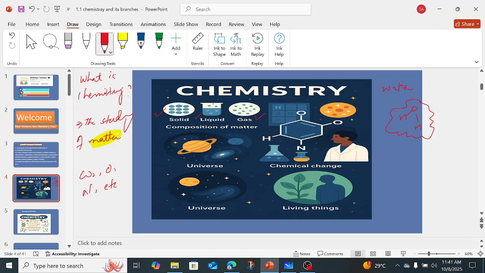Now solid. If you are sitting in your room and look around you, everything is in the solid state: the furniture, the walls, the fan. Solid is matter, and the study of matter is known as chemistry. Everything is made up of some material. For example, furniture is made up of wood. Wood has cellulose and pectin, which contain carbon and hydrogen. So chemistry is involved in it.